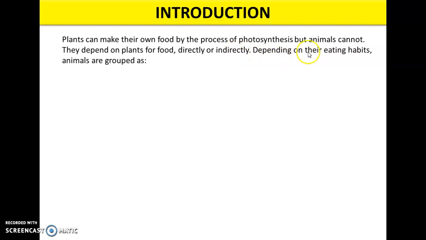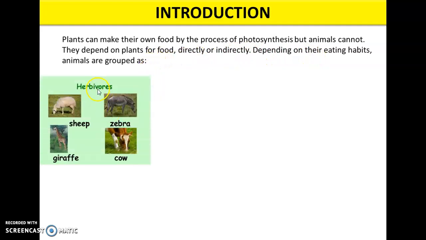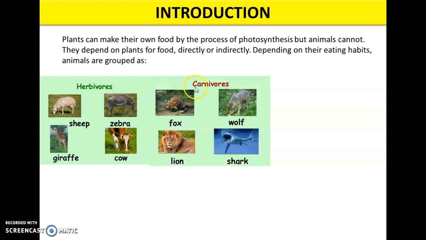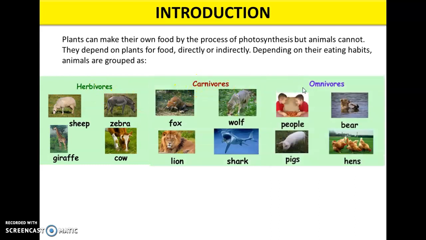So depending on the eating habits of animals, they are categorized into the following groups. First, herbivorous animals, then carnivorous animals, then the third category is omnivorous animals. Herbivores are those animals that depend directly on plants and their products, right?